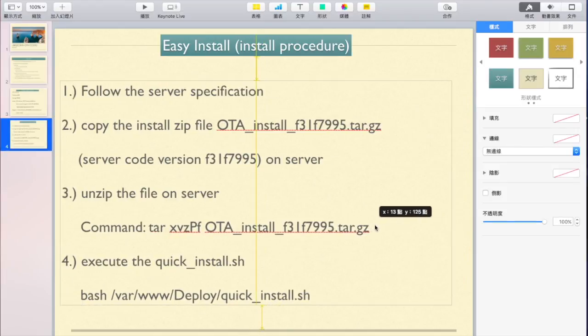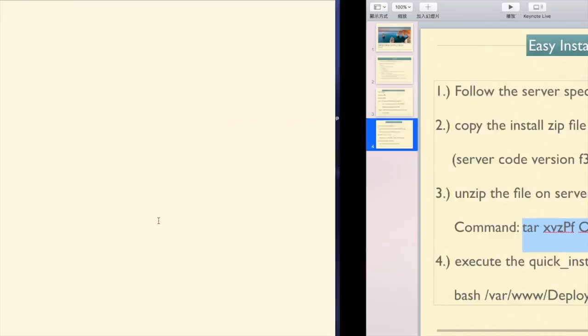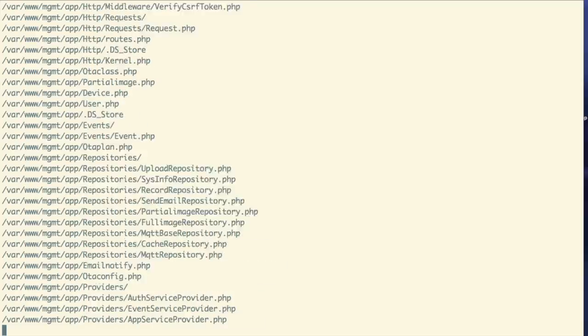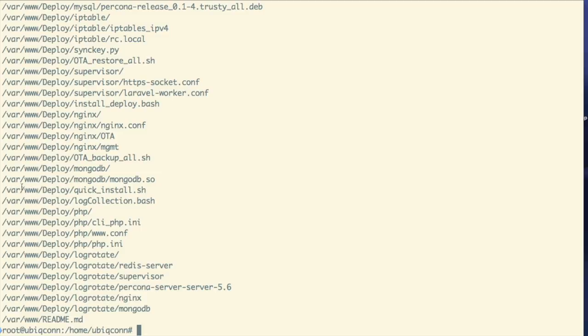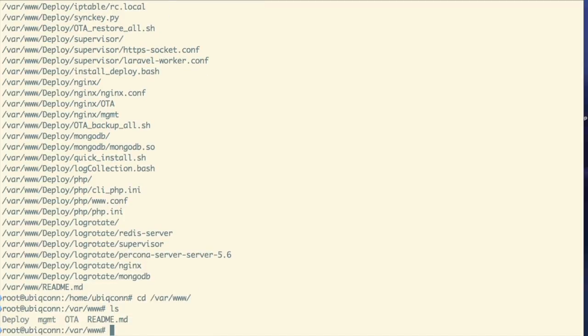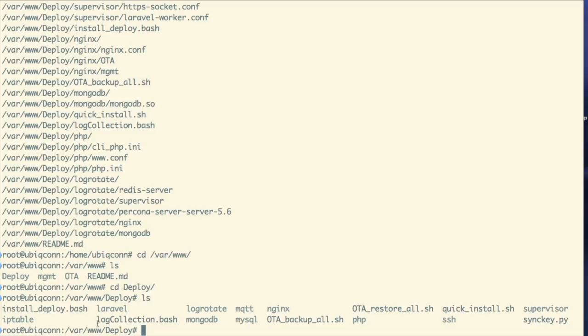First we copy this command line. And then you should see it. This unzips the file into the www folder. You should enter this folder to check it. Now you should see the quick install folder here.